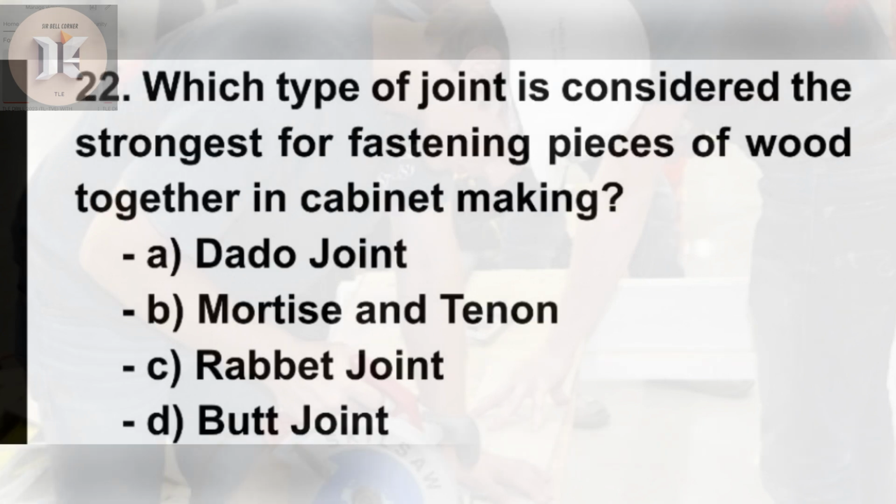22. Which type of joint is considered the strongest for fastening pieces of wood together in cabinet making? A. Dado joint. B. Mortise and tenon. C. Rabbet joint. D. Butt joint.